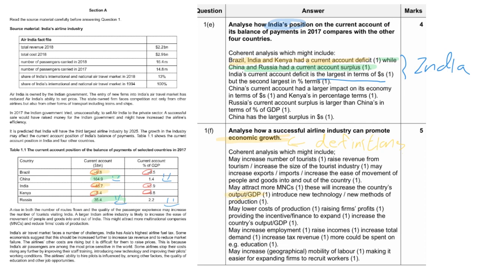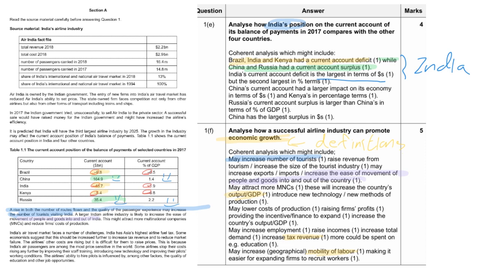Tax revenue is one of the answers. Mobility of labor is one of the answers. So these are a lot of answers that you may give. We can check out the paragraph. In the paragraph it talks about a rise in the number of routes and passengers. These would increase the number of tourists, which would raise the output and GDP. Another answer you may give is about the movement of goods and services. The movement of goods and services in and out of the country would also raise the GDP.